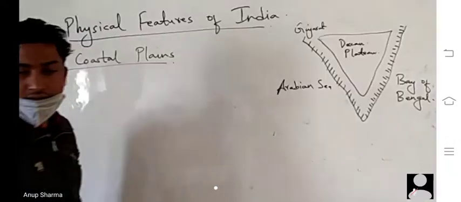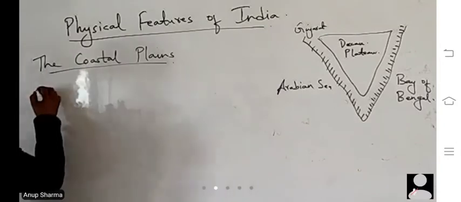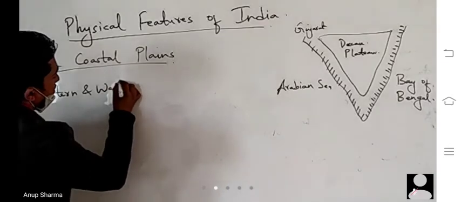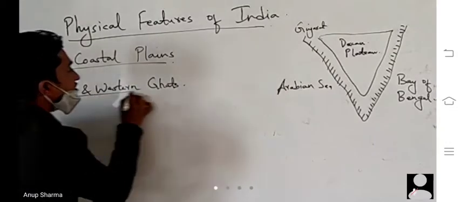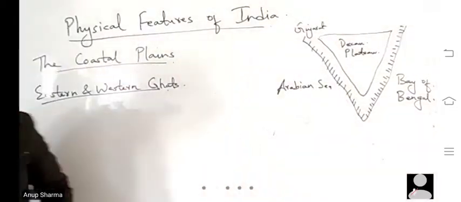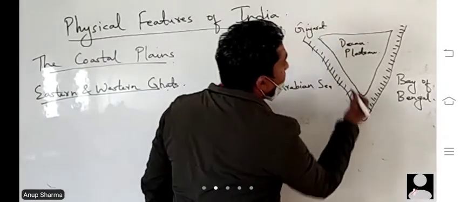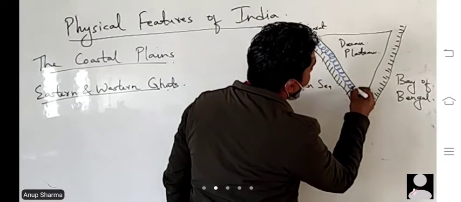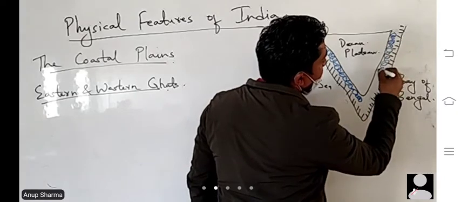Then we have eastern and western Ghats. Okay, so eastern and western Ghats are the portion which is between the plateau and the plains. So these parts are called Ghats.